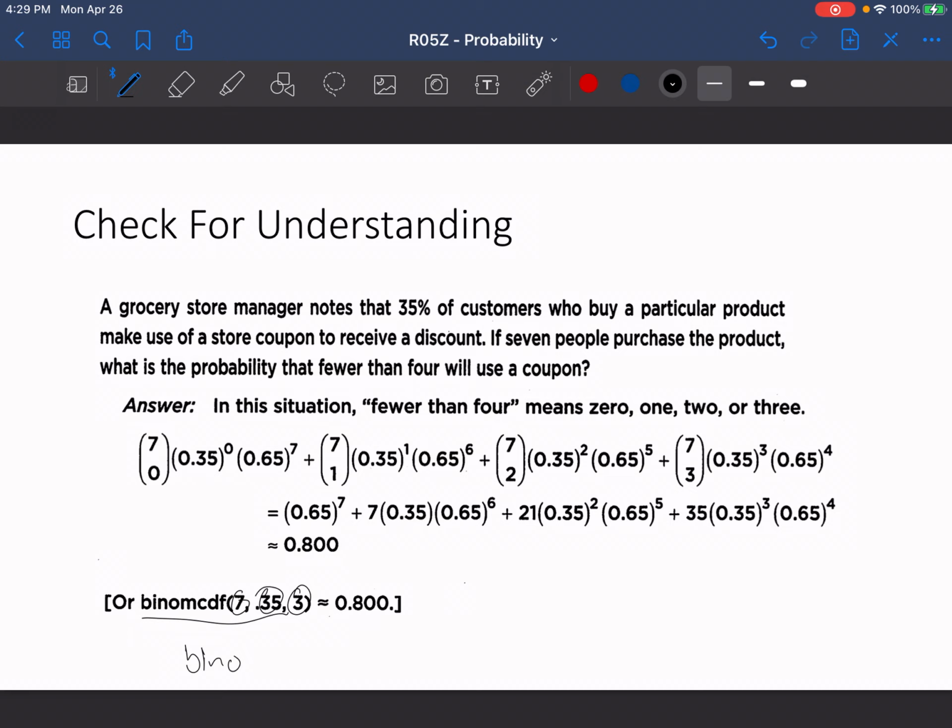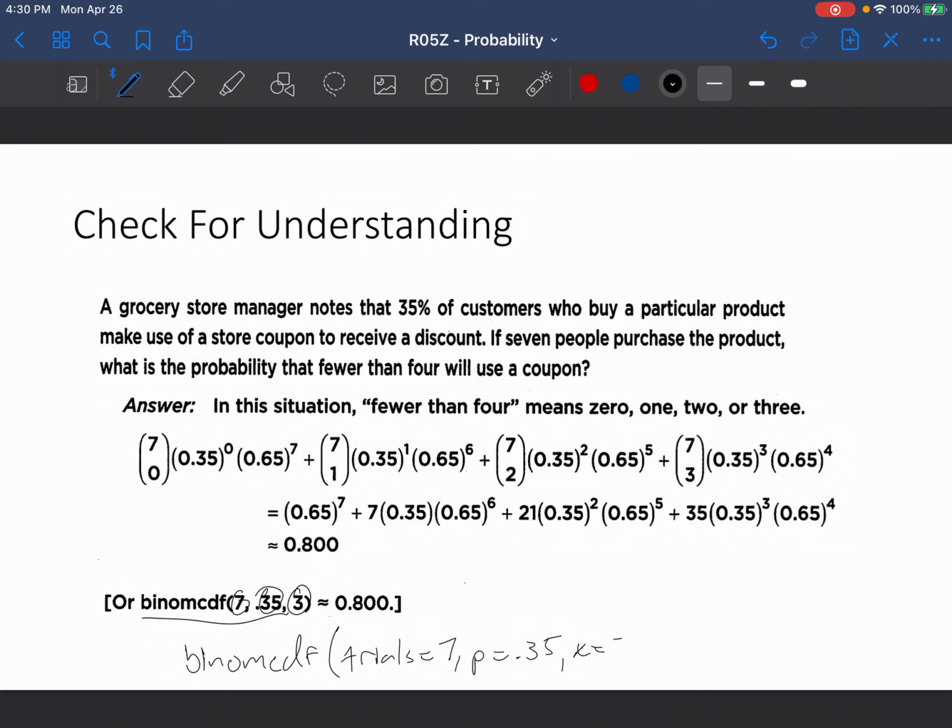And so if you are going to use binomial CDF, I would write out trials is equal to 7 in this case. The probability, or P, is equal to 0.35, and you could put X. I think you could put successes or X or something along those lines.